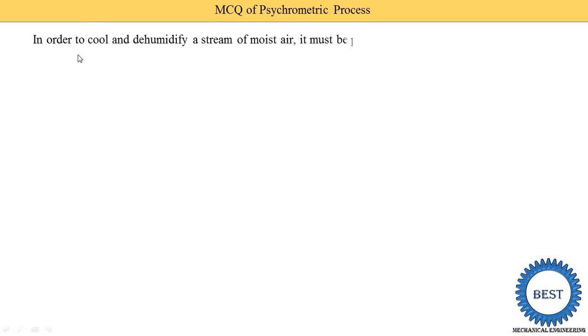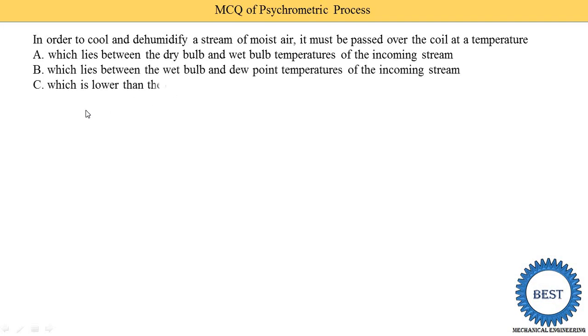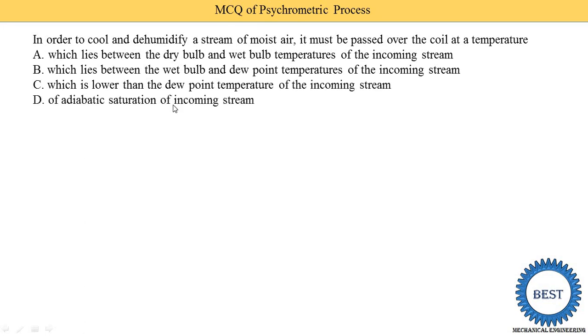In order to cool and dehumidify a stream of moist air, it must be passed over a coil at a temperature which lies between the dry bulb and wet bulb temperatures of the incoming stream, which lies between the wet bulb and dew point temperatures of the incoming stream, or which is lower than the dew point temperature of the incoming stream and of adiabatic saturation of the incoming air stream.